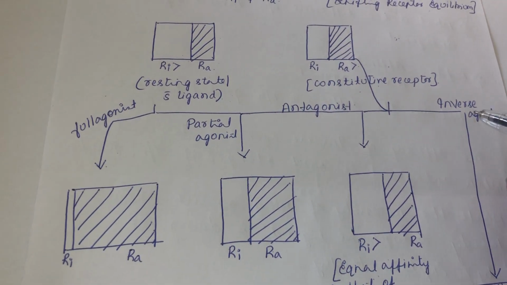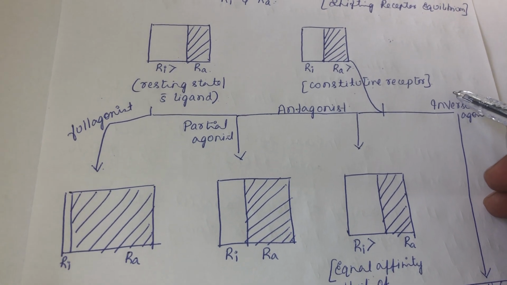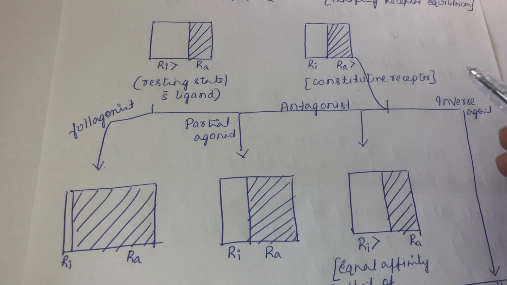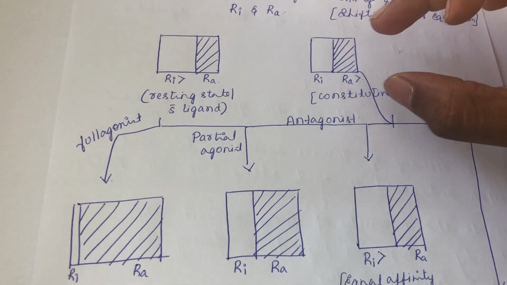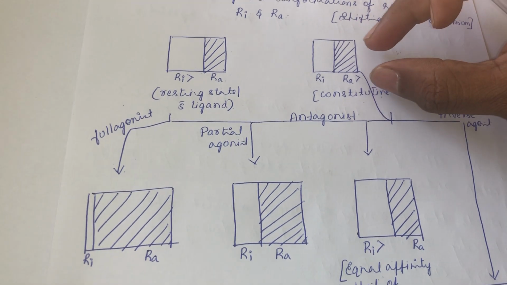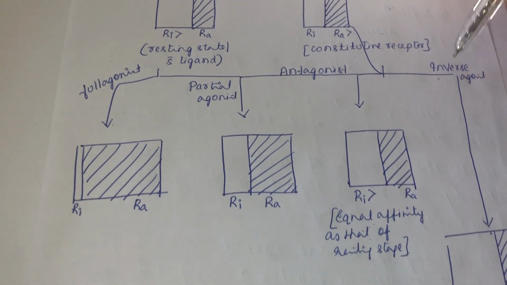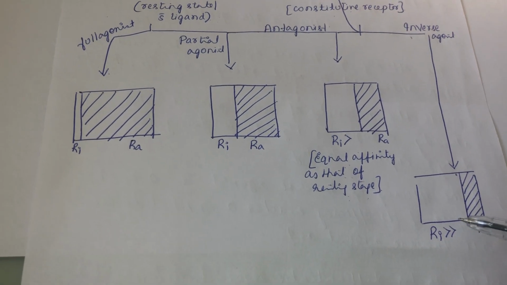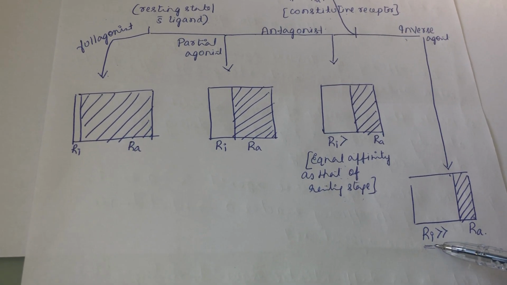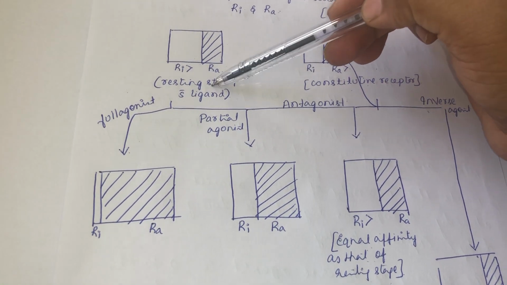Now the inverse agonist, where the different theories have failed to explain, the two-state receptor theory has succeeded in explaining. In a constitutive receptor, as I told you, at the resting stage the equilibrium will be towards the active state of the receptor. When you add an inverse agonist, it will shift the equilibrium more towards the inactive state of the receptor, more than is present at the resting stage without the ligand.